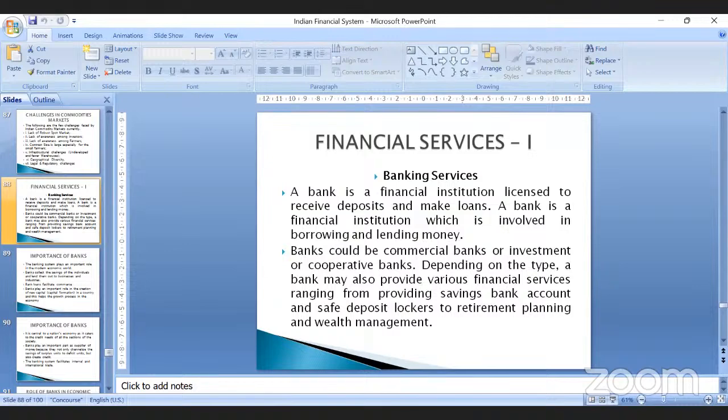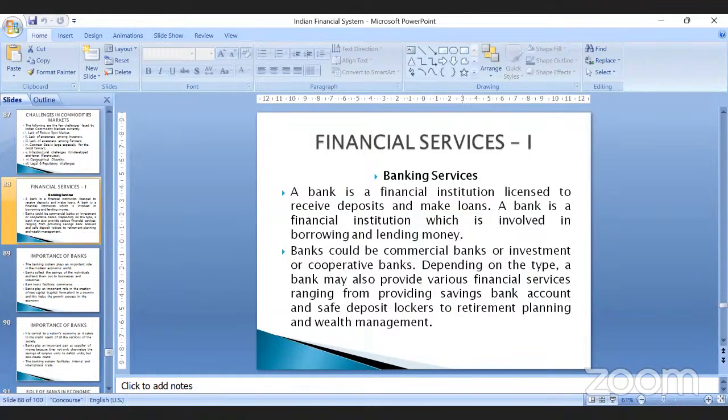Now, depending upon the type, a bank may provide a different range of services, which includes savings bank accounts, safe deposit locker accounts, retirement planning, wealth management advisors, and things like that. Commercial banks offer a wide range of services. Not only managing your deposits and withdrawals and providing savings accounts, but they also offer fixed deposit accounts. They will issue you debit and credit cards. They will give you short-term and long-term loans like car loans, housing loans, and home loans.